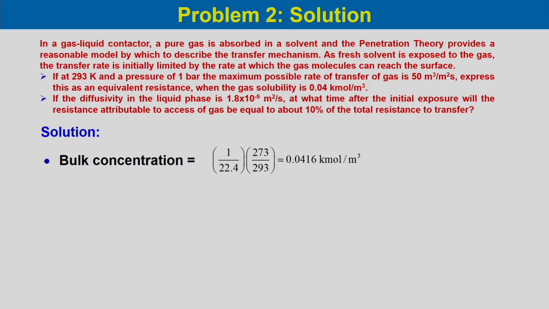So, let us consider the bulk concentration, which is equal to 1 by 22.4, that is the molar volume, into 273 by 293, which is 0.0416 kilomole per meter cube. So, we can calculate the bulk concentration.